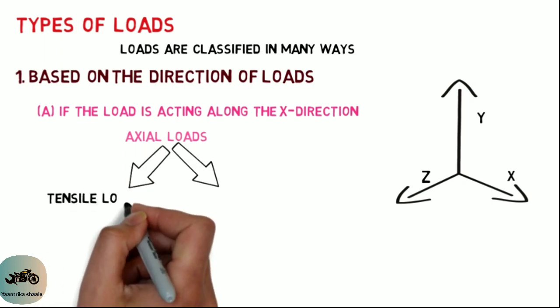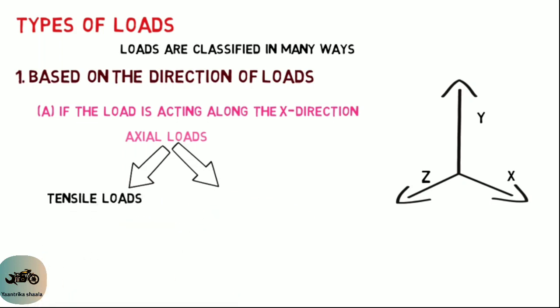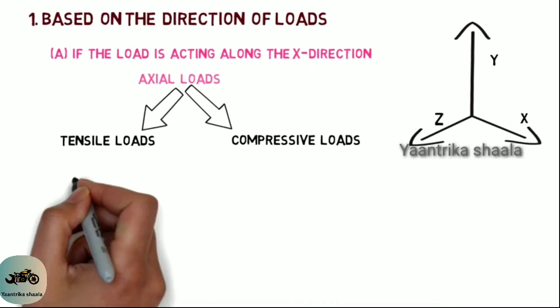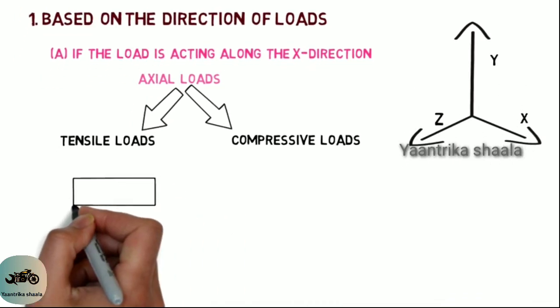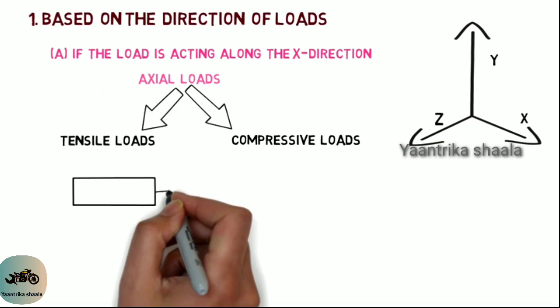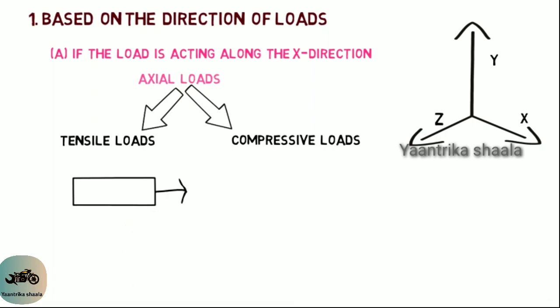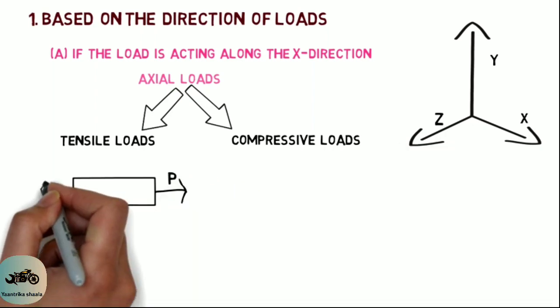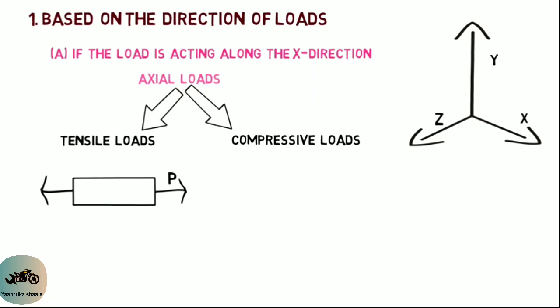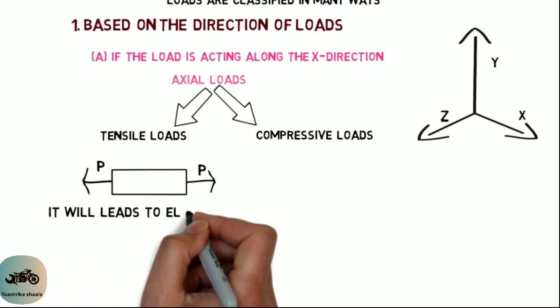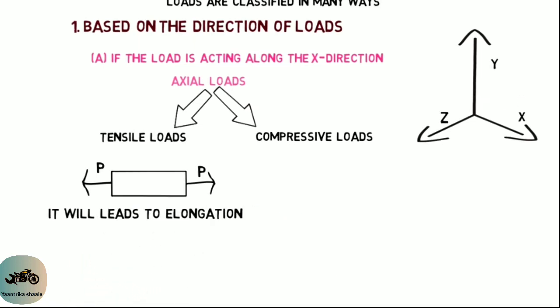Again, these axial loads are divided into 2 types. One is tensile loads and another one is compressive loads. Tensile loads: suppose I am considering one cylindrical rod. If I apply 2 equal loads in opposite directions, one in the positive x direction and another in the negative x direction, as you see in the figure below, then the cylindrical rod will elongate. Then that type of load is called tensile load.